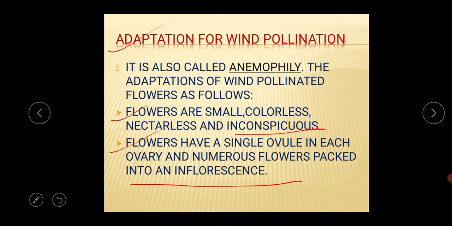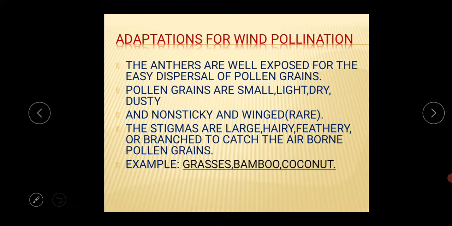And the second one is the flowers have a single ovule in each ovary and numerous flowers packed into an inflorescence. Next thing is the anthers are well exposed for the easy dispersal of the pollen grains. And next, the pollen grains are small, light, dry and dusty, non-sticky and winged. The last point is that the stigmas are large, hairy, feathery or branched to catch the airborne pollen grains. Example, grasses, bamboo, coconut.